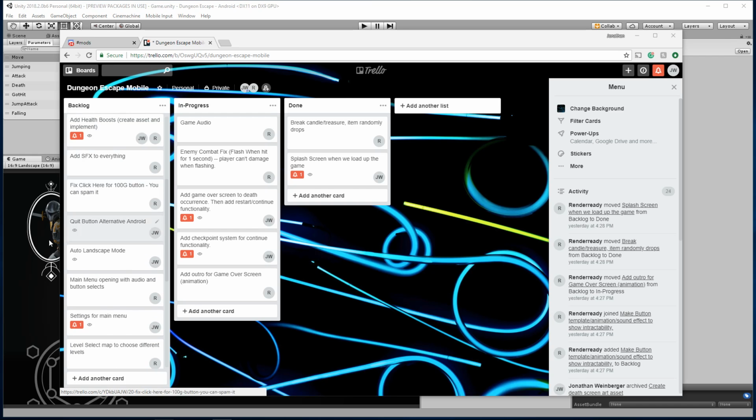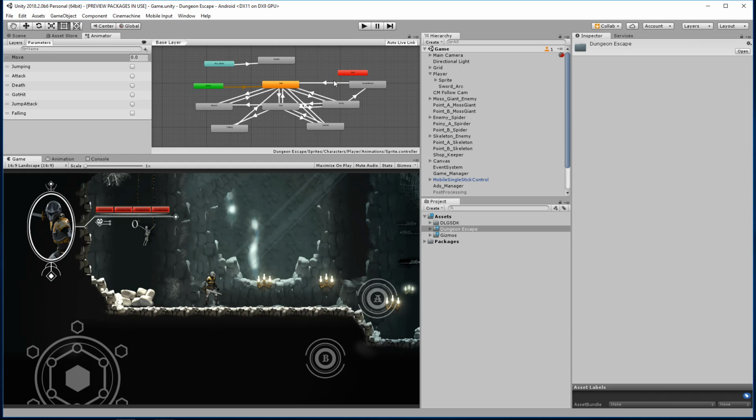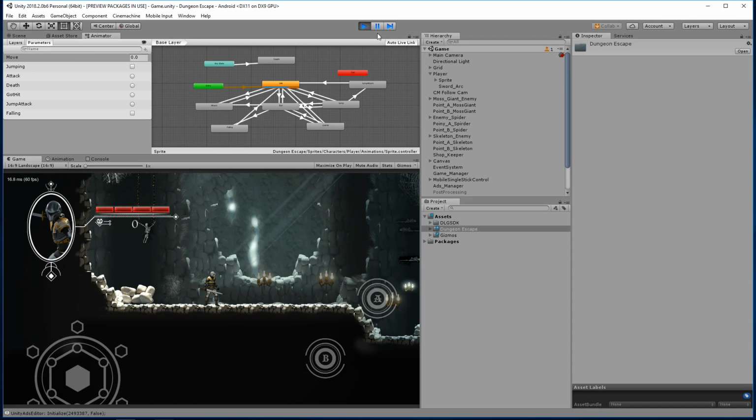So currently what I'm working on here is our main menu, or our death menu here. So I'm going to go ahead and play the game here. If at any time the audio levels for my voice or the game are too loud, let me know. As I'm working on this, I'm just going to be thinking out loud. The volume of the game is pretty loud for me, but I don't know if you guys can still hear me over it, so please let me know.